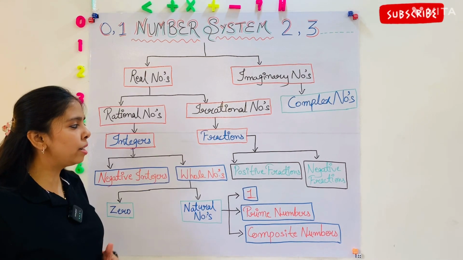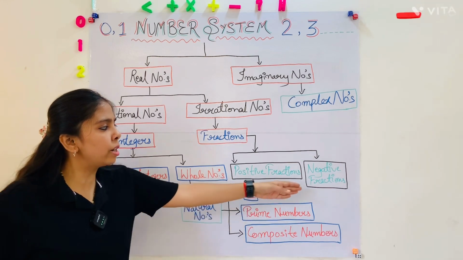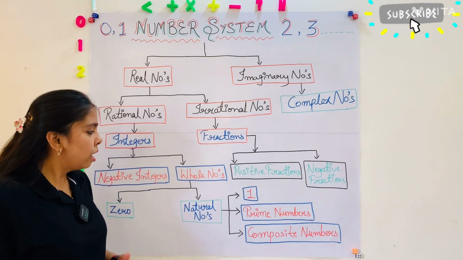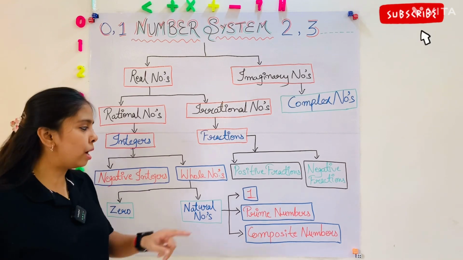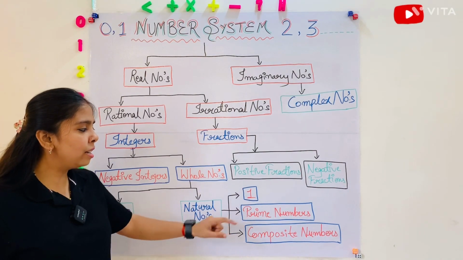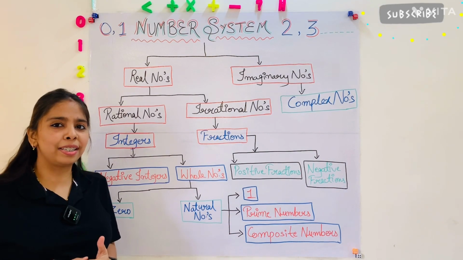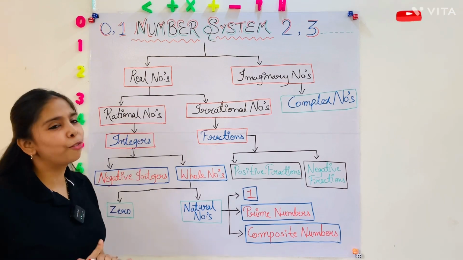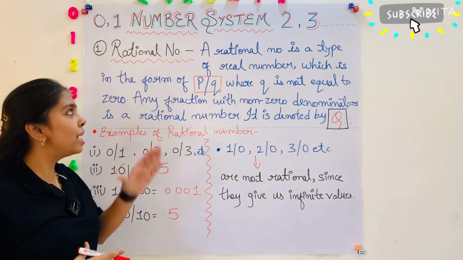And fractions are divided into two parts. First one is positive fraction, second one is negative fraction. And natural numbers are divided into three parts. First one is 1, second is prime numbers and third is composite numbers. This is all about the whole chart of the number system. Let's begin with the rational number.